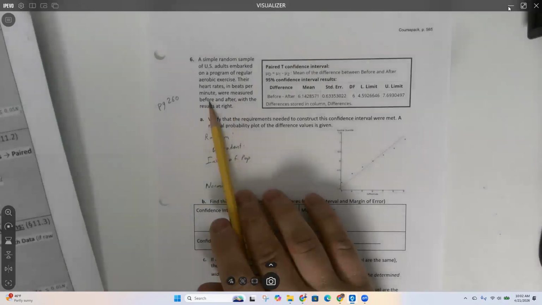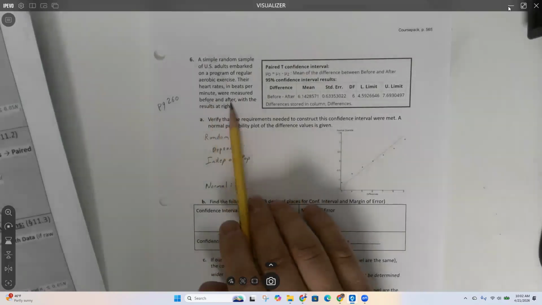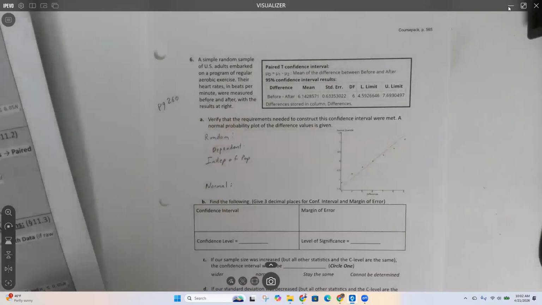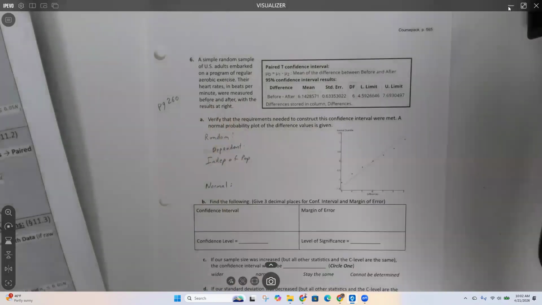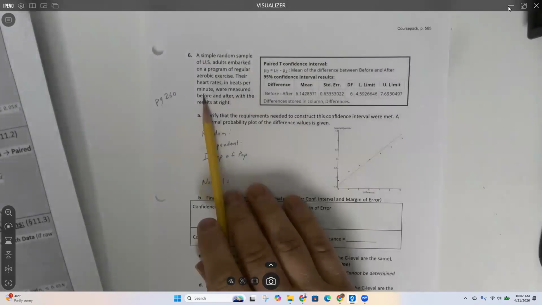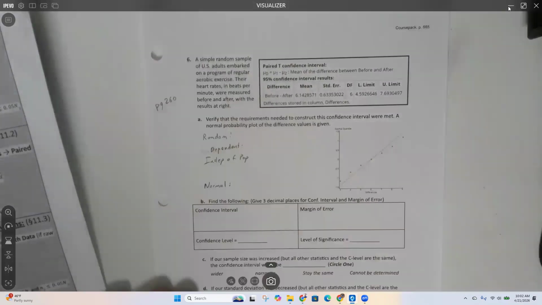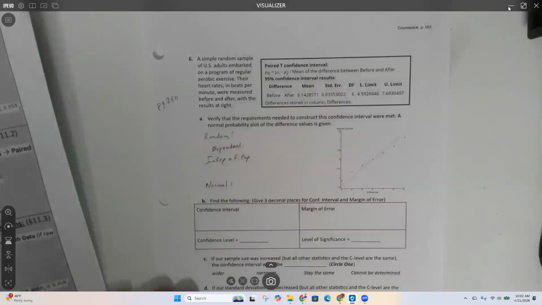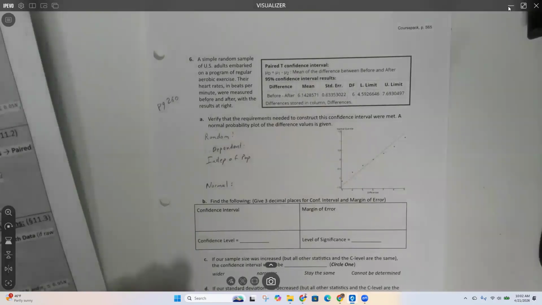He's in the first sample, he's in the before sample, and he also is in the after sample. And it's not just Jim, every single person in the sample is in both the before and the after numbers. If we take Jim's heart rate before the exercise and then he leaves and we don't have a way to measure his after, then this study's not going to work. So everyone has to be in both before and after.